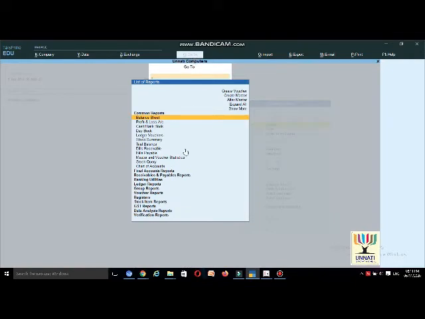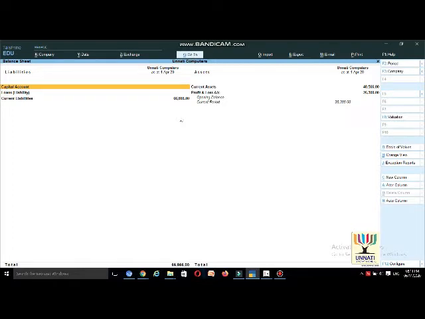Here you can search kinds of reports like balance sheet, profit and loss account, cash flow, bank account, day book, GST reports and many more reports are available here. If you want to select any report, select that one. First I am selecting the balance sheet. The balance sheet displays our company balance sheet.